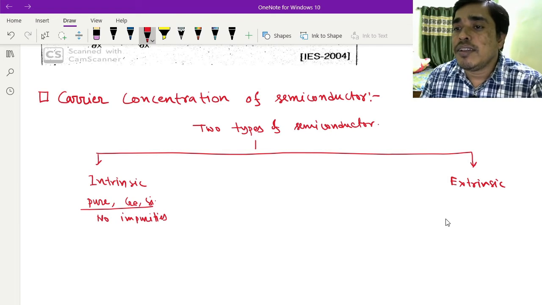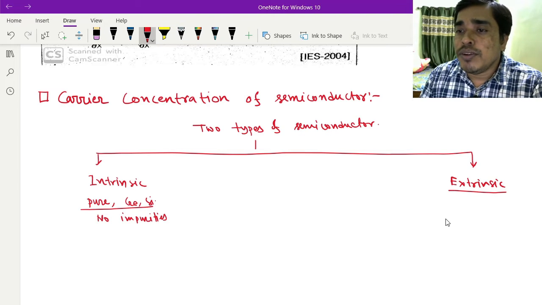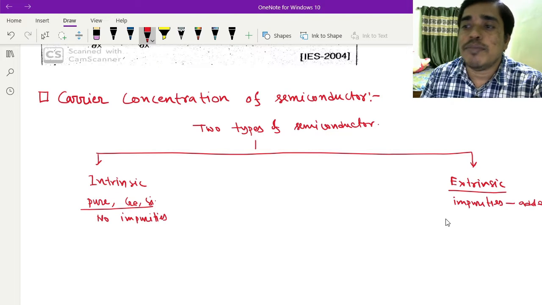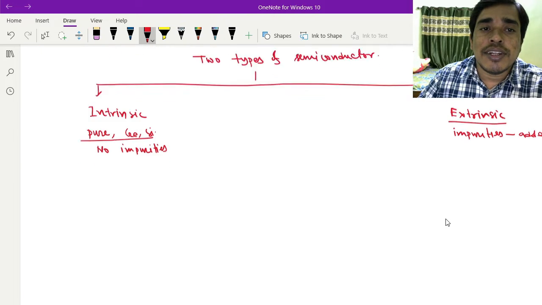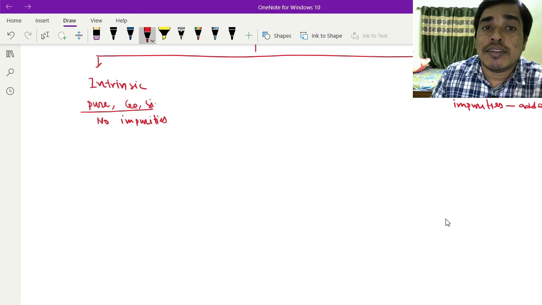And in extrinsic semiconductor there are impurities, so for extrinsic semiconductor, impurities are added. First of all, I will discuss the carrier concentration of intrinsic semiconductor.